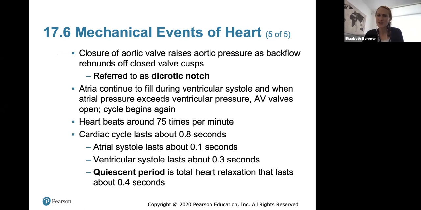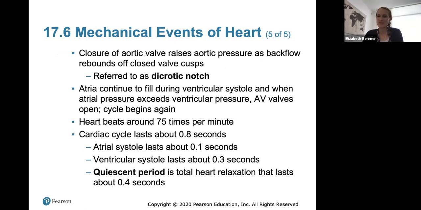The closure of your aortic valve raises aortic pressure as the backflow rebounds off the closed valve cusps. This is referred to as your dicrotic notch. You don't really need to know that. The atria will continue to fill during ventricular systole, and then when atrial pressure exceeds ventricular pressure, your AV valves open again and the cycle will begin.